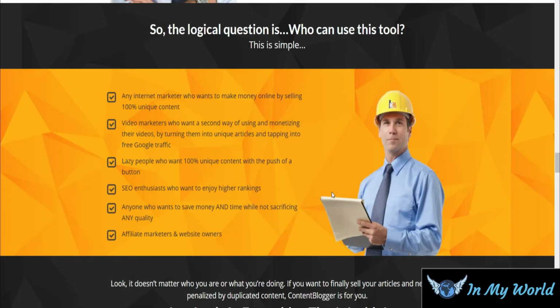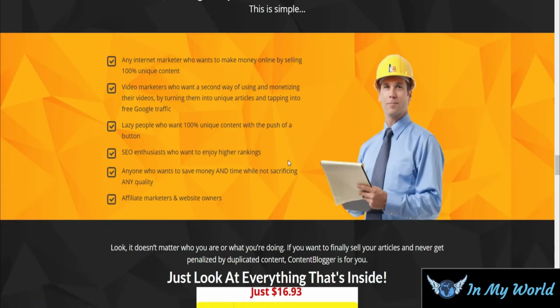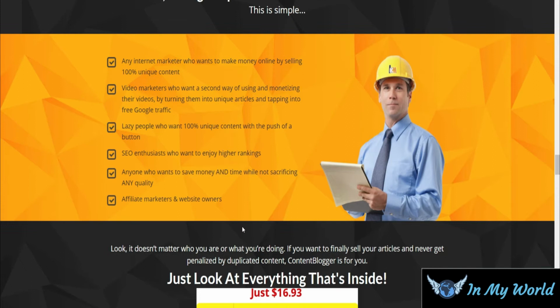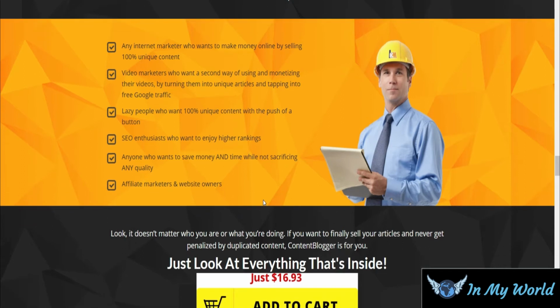Now, who can use this tool? This software is for anyone who wants to write unique content. It is for those lazy people who want to write 100% unique content with just the push of a button. This software can write SEO optimized content that can help you to get on the first page of Google.